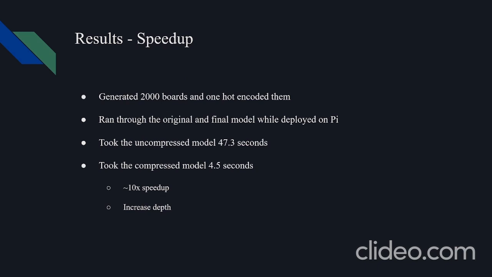One last thing that I tested was the speedup, and this was tested by generating 2,000 boards and one-hot encoding them, and then running them through the original model and then the compressed model. It took the uncompressed model 47.3 seconds, and it took the compressed model 4.5 seconds. This is about a 10 times speedup, and this is very significant and can definitely help me increase the depth of my model.